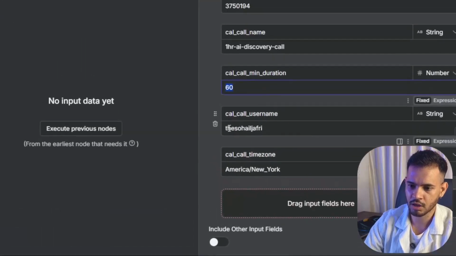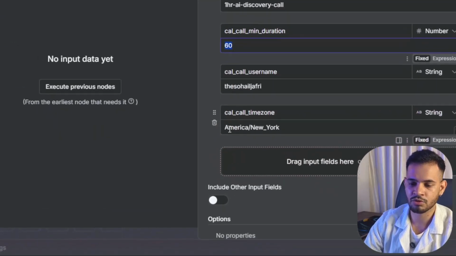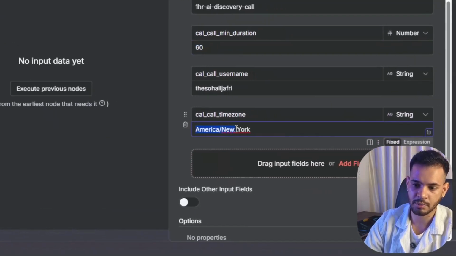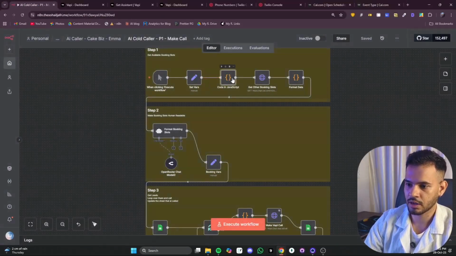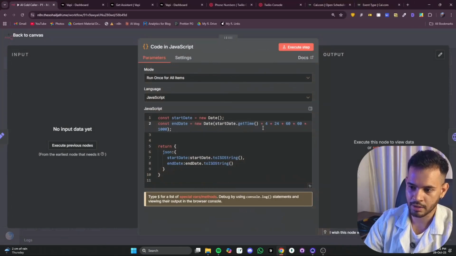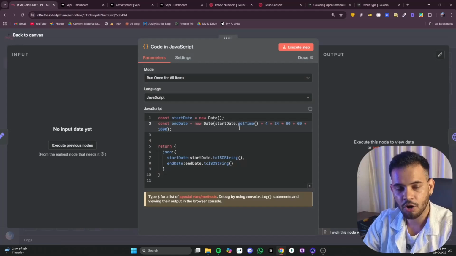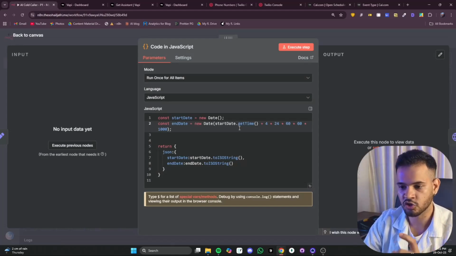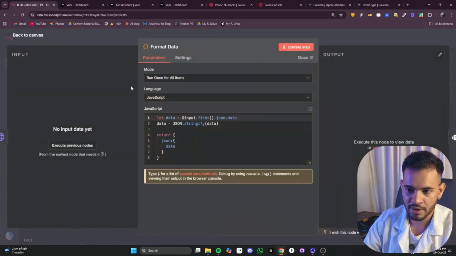Then you have to set your username. For example, my username is Sohail Jafri, along with the time zone you want to book in. Here it is America, New York. Right. Now after this, it will format the code and get 4 more days. Like if today is 29 October, it will add 4 more days, that will be November 3rd, and check what all bookings you have available in those times. After getting that, it will format the booking.